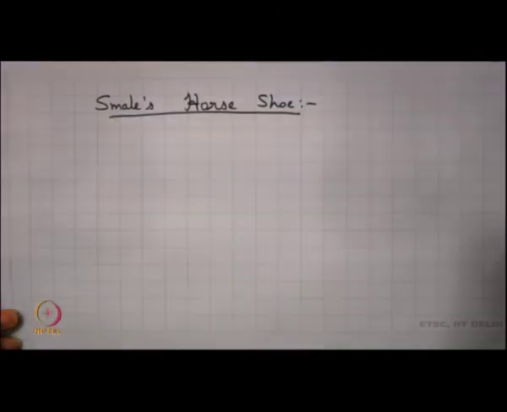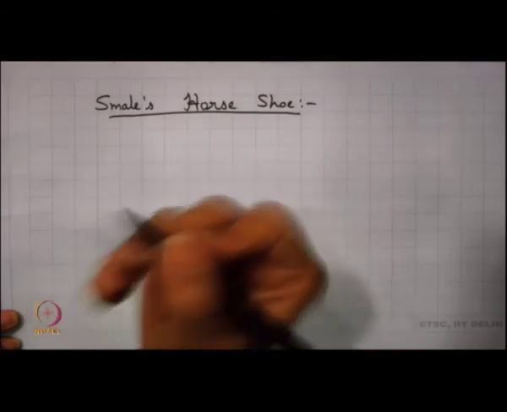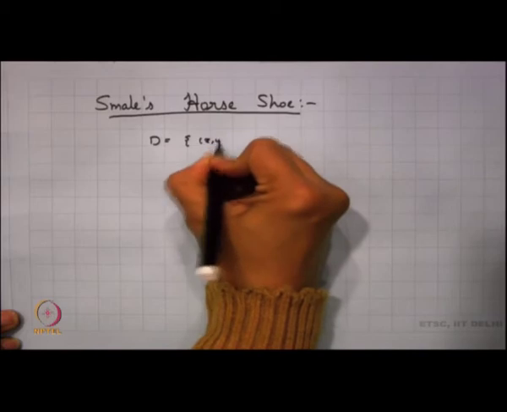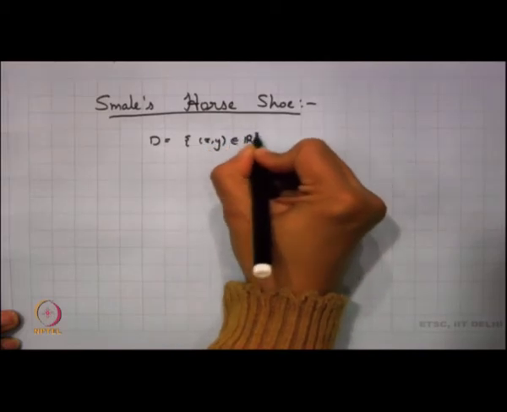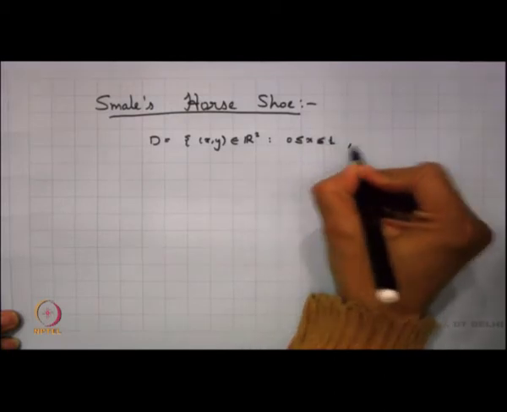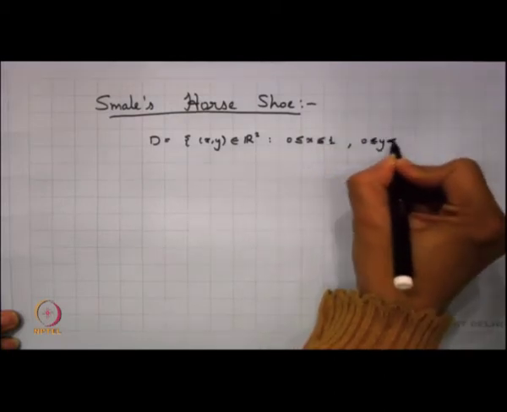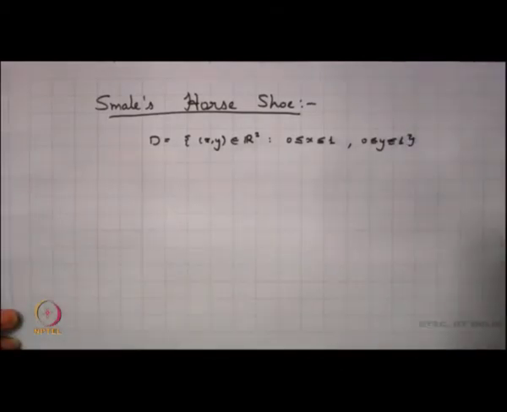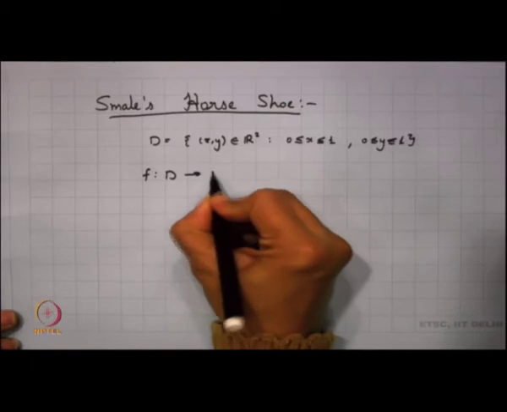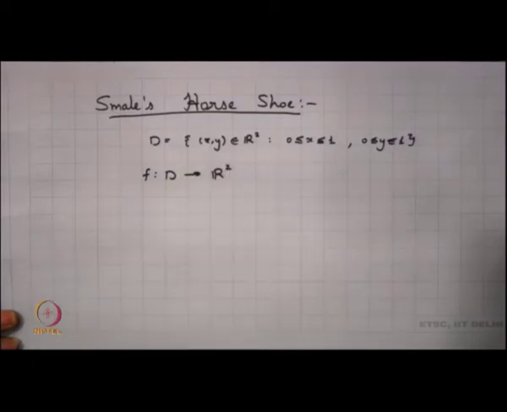Now, how do we describe this mathematically? So, we again take our D to be the set of all (x, y) in R squared, where 0 is less than or equal to x less than or equal to 1, 0 is less than or equal to y less than or equal to 1. So, you are taking basically again the unit square, and you define f from D to R squared. Now, the description of this f is not very mathematical.